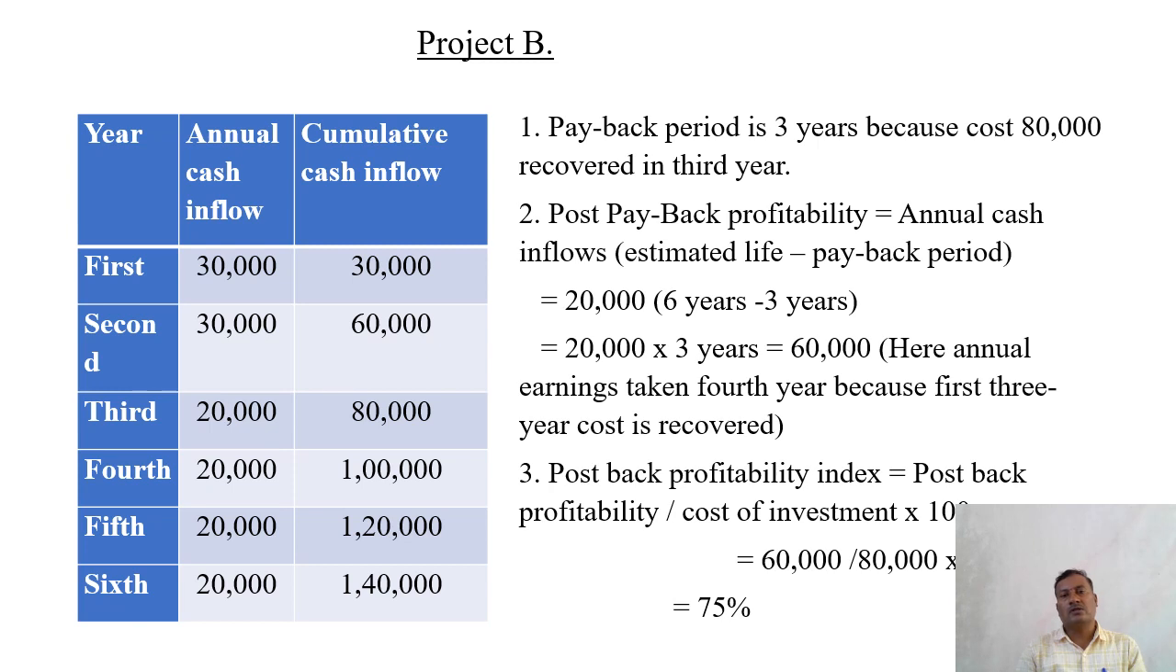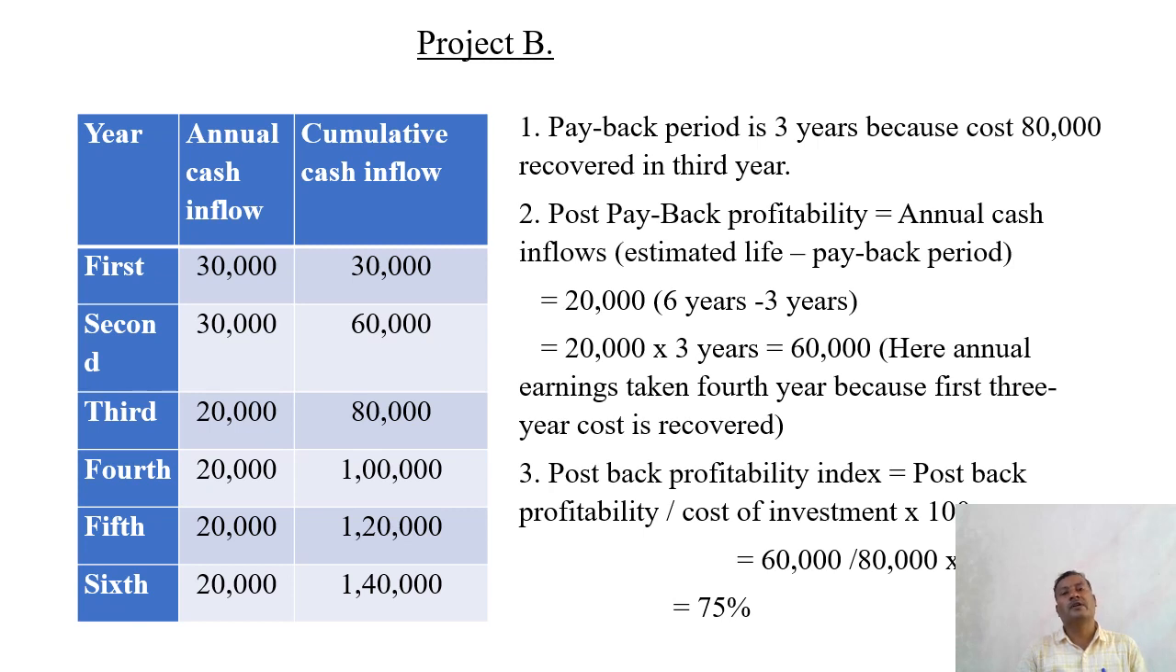So 20,000 is the annual cash inflow of the fourth year that you have taken into 6 years minus 3 years. So 20,000 into 3, that is 60,000. And post payback profitability index is equal to post payback profitability divided by cost of investment. So 60,000 divided by 80,000 into 100, it comes to 75%.